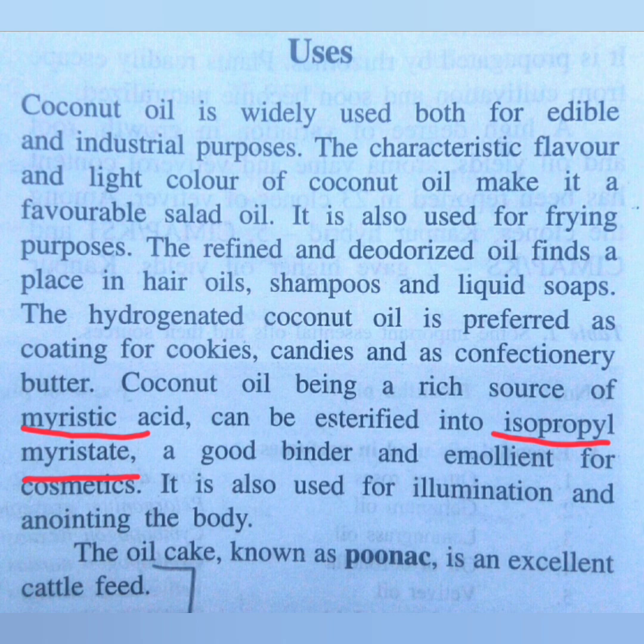A binder, I used to mention this earlier also, is a substance which is used to make other substances or materials stick or mix together. So it acts as a good binder, and also as an emollient, that is, it has the quality of softening or soothing the skin. So that is why it can be used in cosmetics,